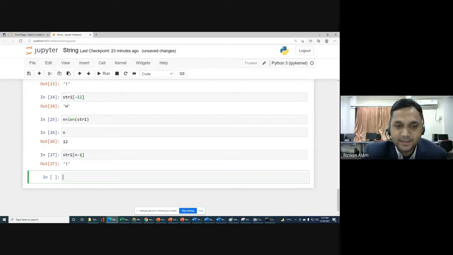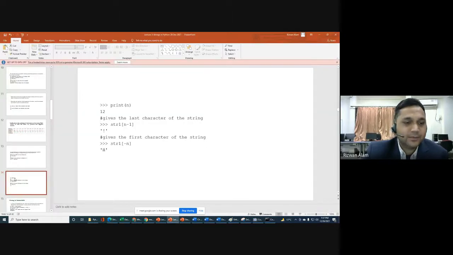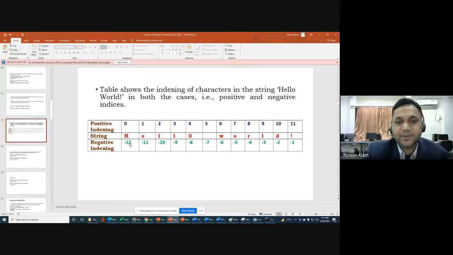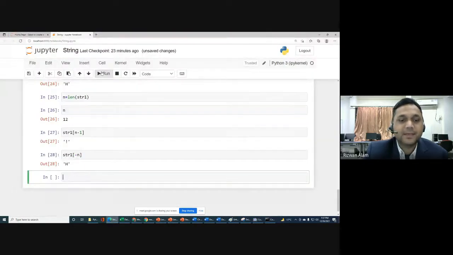12 minus 1 means 11. So if you are writing n-1 in place of index, it will be evaluated and be equal to 11. So str1 of index 11, this exclamatory mark character will be printed. And similarly, you can do -n. -n means -12, so negative indexing. In negative indexing, what was there in -12? We have H. So for -12, we will get H. That we can check here. So str1 of -n, -n means -12, we will get H.